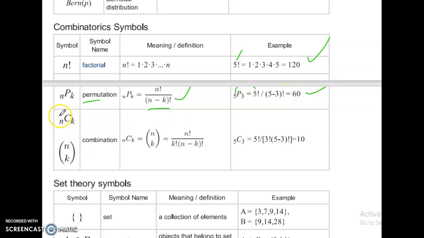Here nCk, or n choose k, combination: nCk equal to n factorial divided by k factorial into n minus k whole factorial.